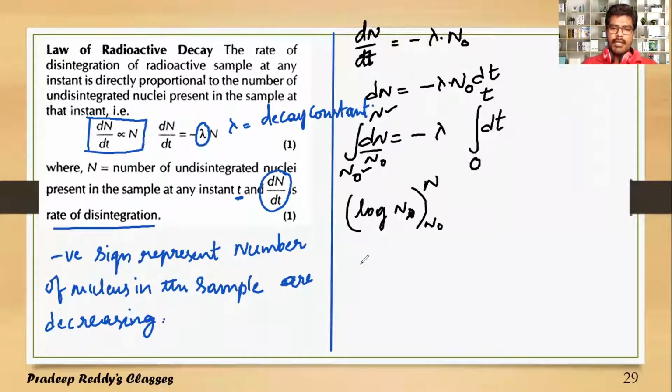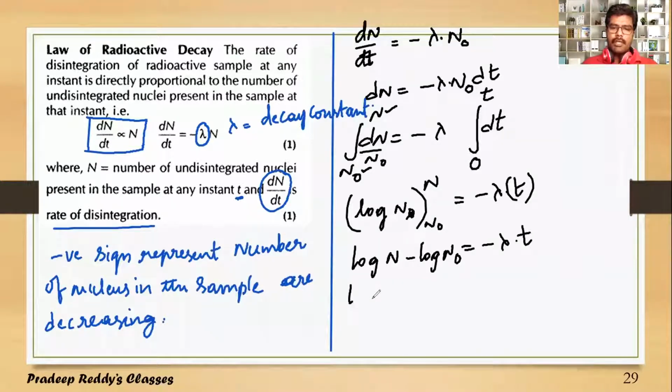So this can be written as log of N minus log of N naught is equal to minus lambda into t. This is log a minus log b is log a by b. Log N by N naught is equal to minus lambda into t.